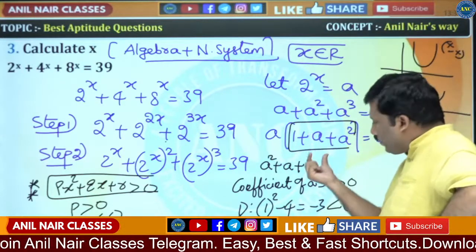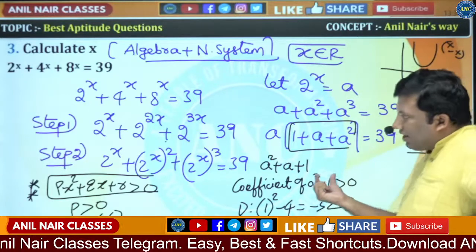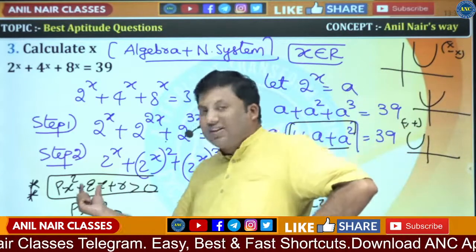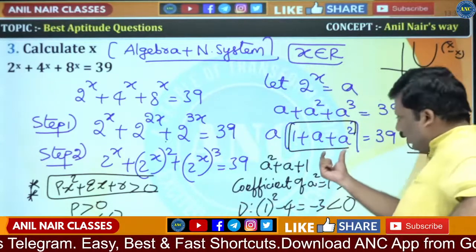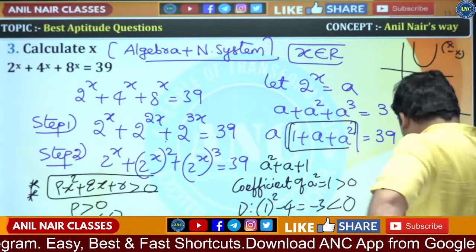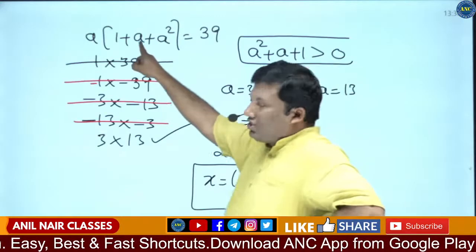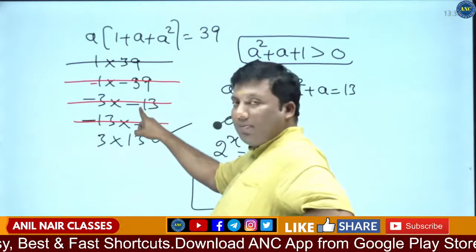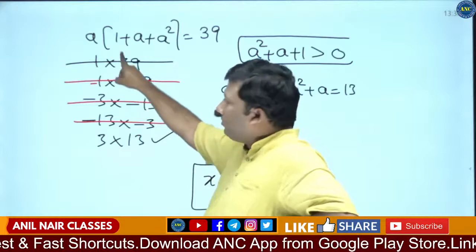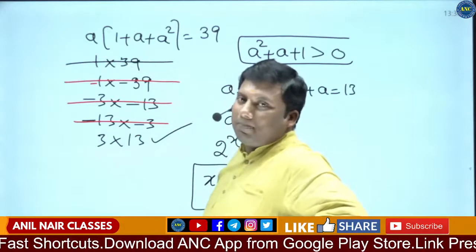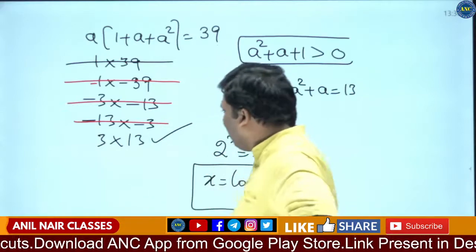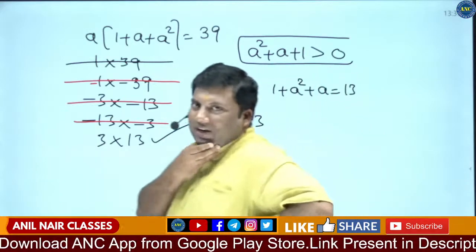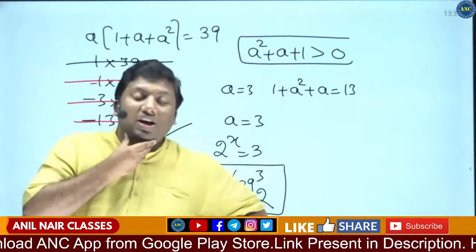This is a quadratic expression. A quadratic expression is greater than 0 when the coefficient of x square is greater than 0 and the discriminant is less than 0. That means this should be a positive value. Negative is not possible. If a is 1, 1 plus a square, how can it be 39? Not possible. So the answer is a is 3. 2 power x is equivalent to 3, so x is equivalent to log 3 base 2.